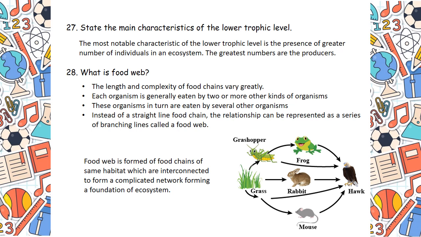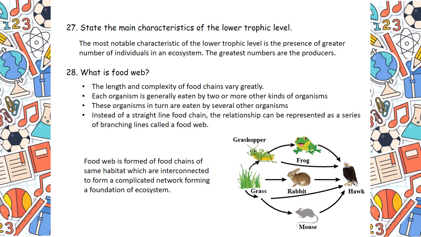So instead of a straight line food chain, the relationship can be represented as a series of branching lines called a food web. Again, I have given a different definition. See, food web is formed of food chains of the same habitat which are interconnected to form a complicated network forming a foundation of ecosystem. Whatever definition you take, the concept must be clear that instead of a straight food chain, there should be a food web.